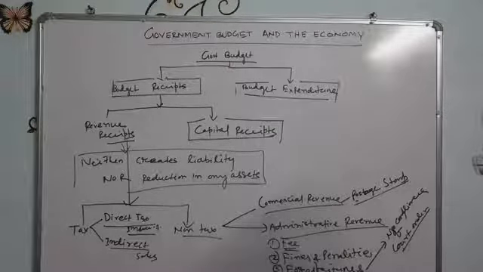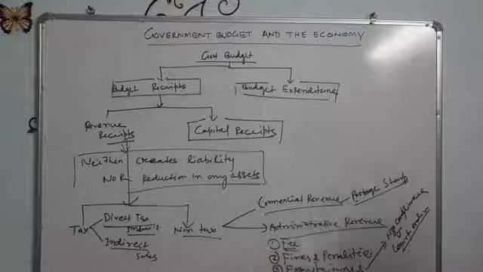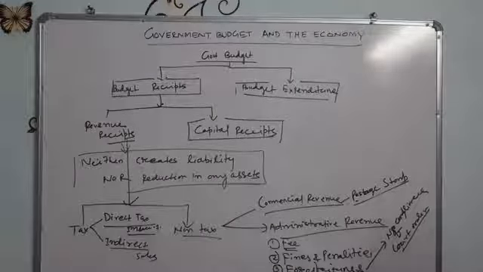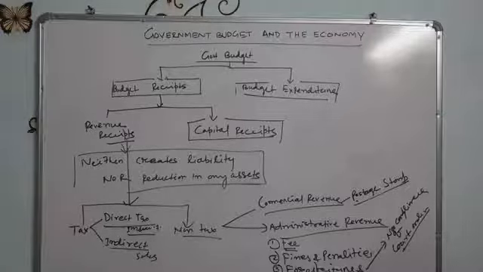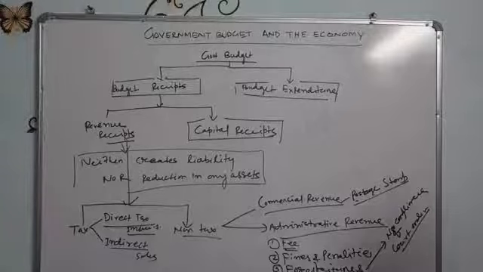Escheat means a claim of the government on the property of a person who dies without having any legal heirs or without leaving a will. That property, which is collected by the government, is called escheat. Clear?